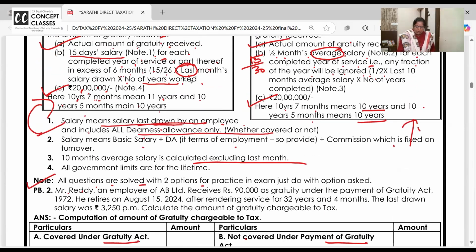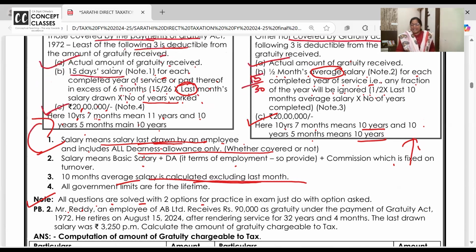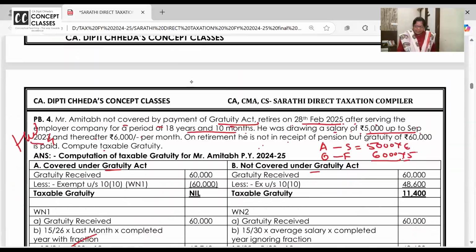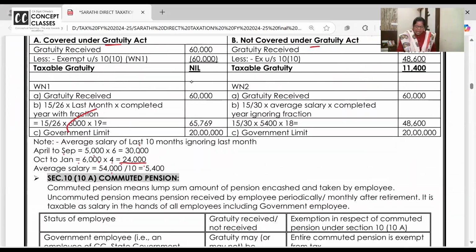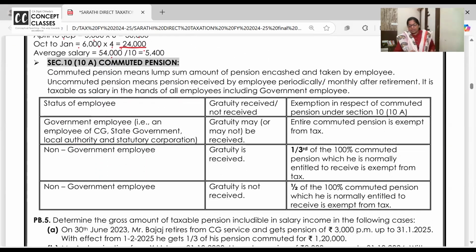Take your time, go here. Here it is the last salary drawn. Here it is the average salary: 10 months average salary excluding the last month. Clear? So that's why we have to exclude this last month, and the fourth one, the rest all will be clear. You can do it as homework. Now I'm going to pension.